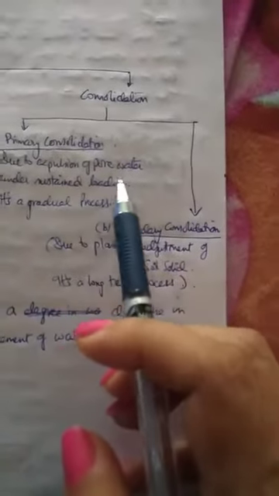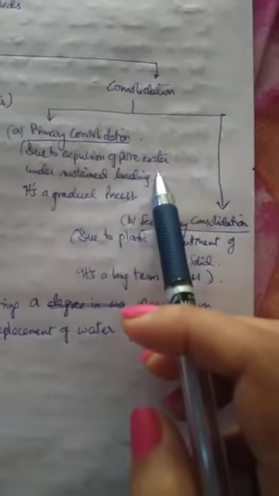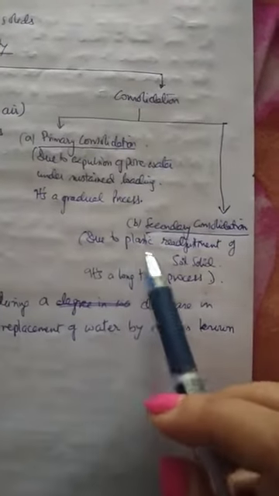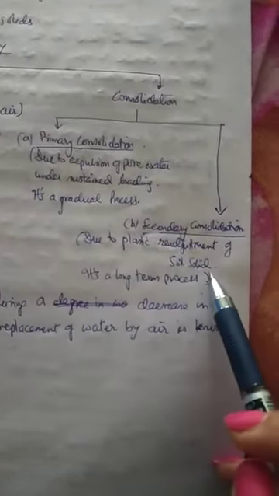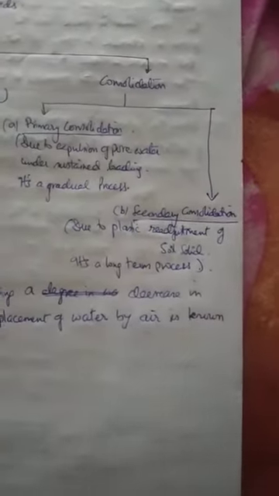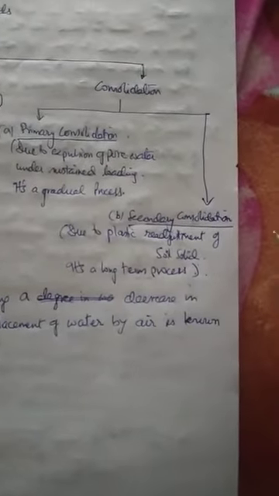That is not because of the expulsion of water, because all the water present in the voids has already been expelled. So now the settlement or consolidation happens due to the plastic readjustment of the soil solids only. This is a very long process, and secondary consolidation can continue for 100 years or 200 years or even more than that.